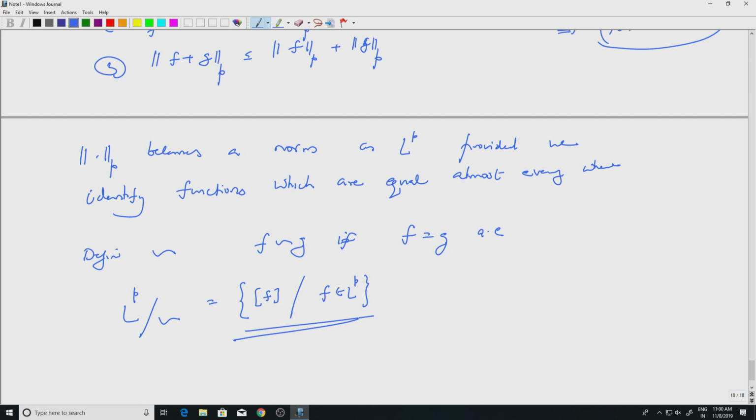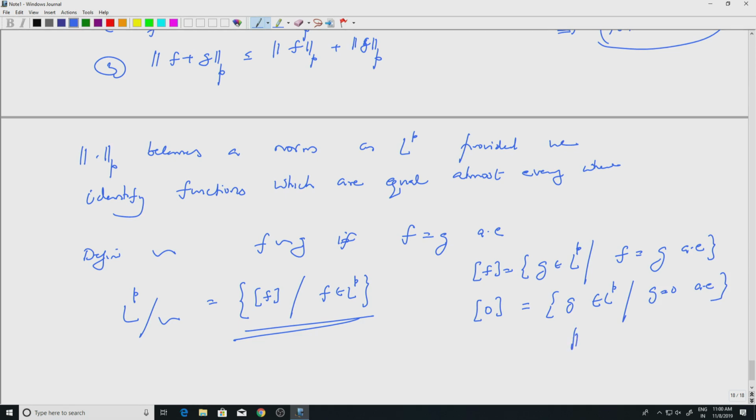On this space, what is the equivalence class of f? So this is all those g in LP which are equal to f almost everywhere. Okay, so the equivalence class of the constant function 0 would be all those g in LP such that g equal to 0 almost everywhere. But if g equal to 0 almost everywhere, the LP norm of g is 0, right?